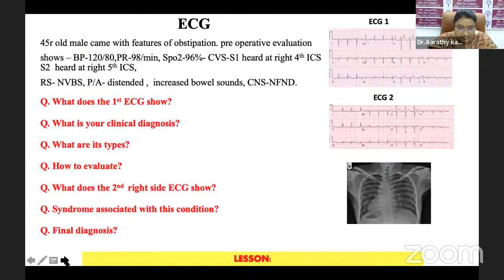Next, we have an ECG of a 45-year-old male who came with features of obstipation. His preoperative evaluation showed a BP of 120/80. His pulse rate was normal, saturation was fine. On auscultation, an S1 was heard at the right 4th intercostal space and at the right 5th intercostal space. Per abdomen examination, he showed a distended abdomen with increased bowel sounds too. And this is his first ECG. And what do you think are the findings in his first ECG?